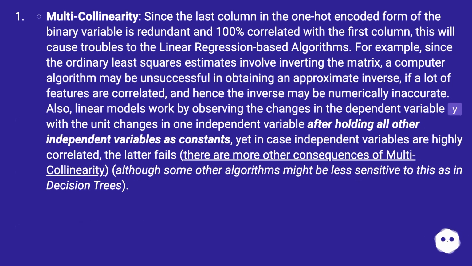Multicollinearity. Since the last column in the one-hot encoded form of the binary variable is redundant and 100% correlated with the first column, this will cause troubles to the linear regression-based algorithms. For example, since the ordinary least squares estimates involve inverting the matrix, a computer algorithm may be unsuccessful in obtaining an approximate inverse if a lot of features are correlated, and hence the inverse may be numerically inaccurate. Also, linear models work by observing the changes in the dependent variable y with the unit changes in one independent variable after holding all other independent variables as constants, yet in case independent variables are highly correlated, the latter fails. There are more other consequences of multicollinearity, although some other algorithms might be less sensitive to this, as in decision trees.